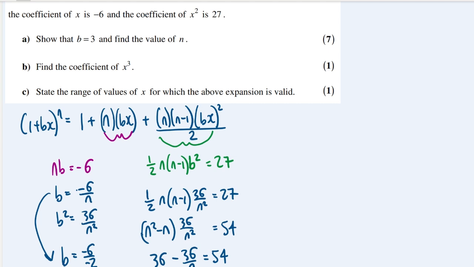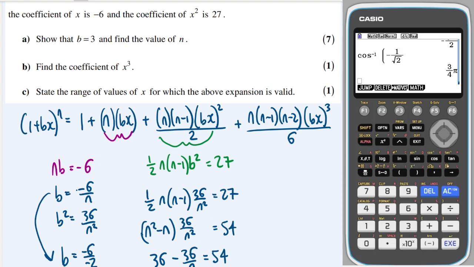It then says find the x cubed coefficient. So I've got to carry on this expansion. It'll be n minus 1, n minus 2, bx cubed all over 3 factorial, which is 6. Okay, so this is a calculator job really.